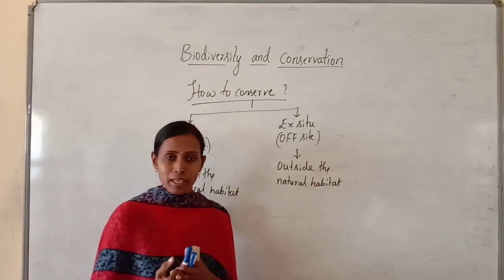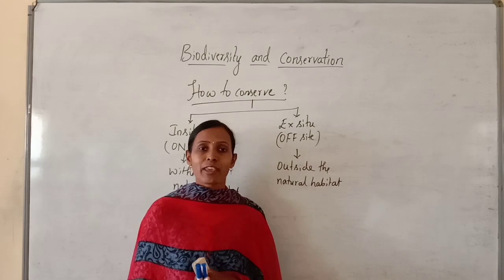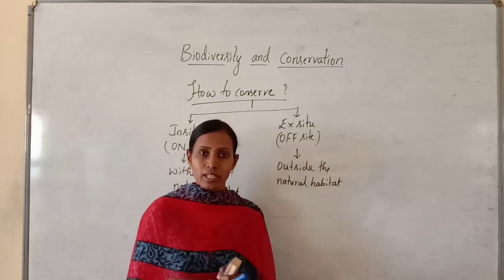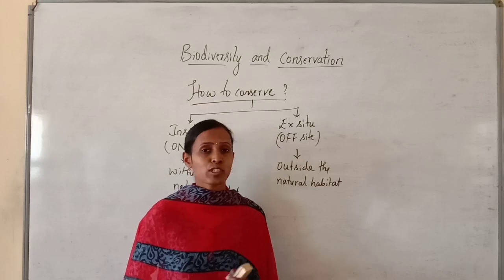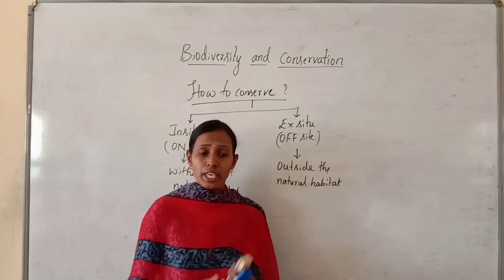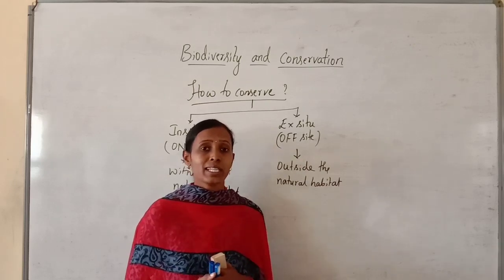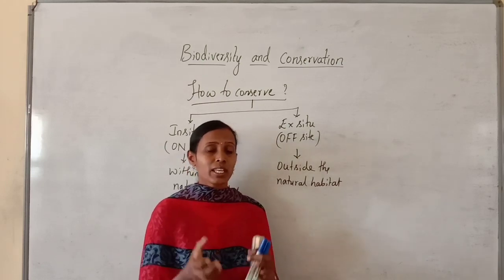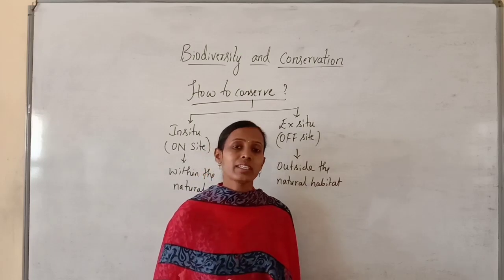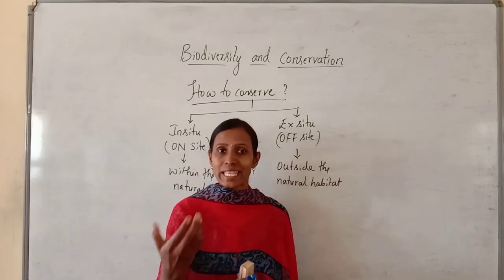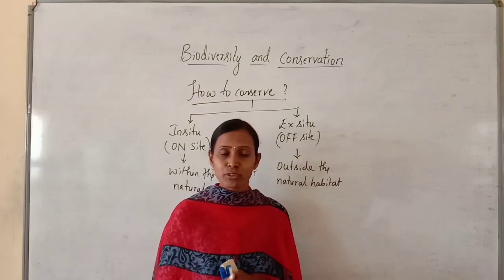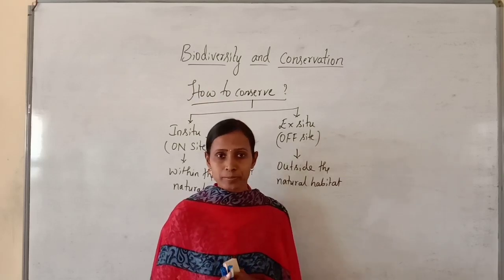Then we will take the same example, tiger. If the tiger population in the forest is very small, about 2 or 3 tigers, you know that if the number is very less, they are critically endangered and about to go extinct, isn't it? As they are about to go extinct in the future, we need to conserve the tiger.